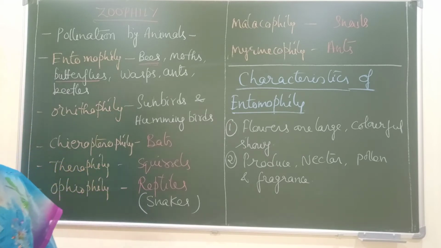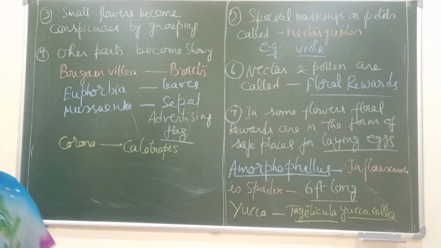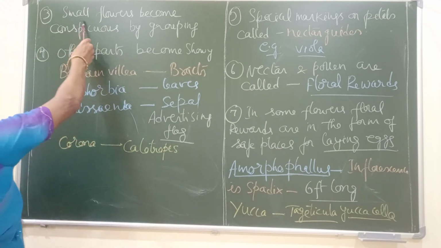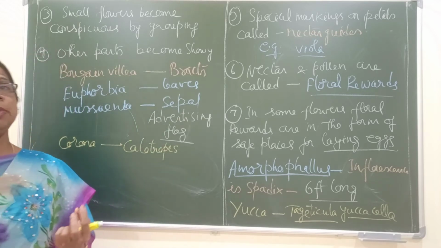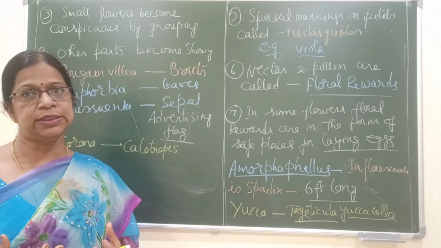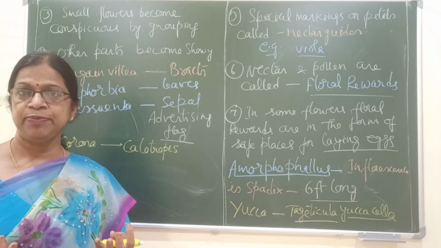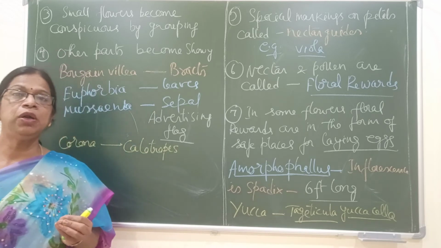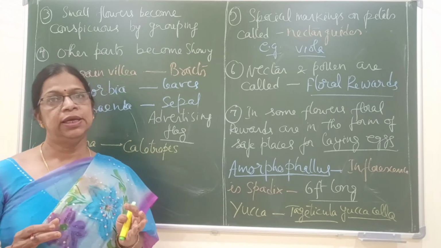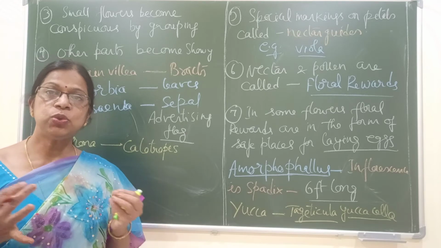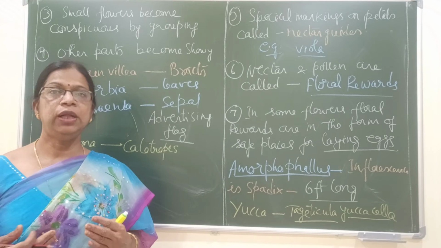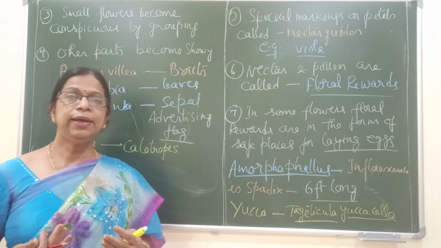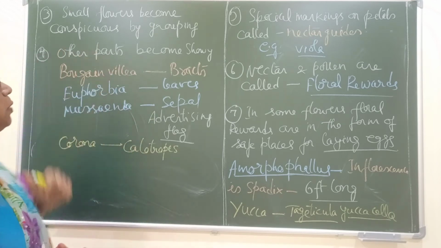Now let's look into the other characters. If small flowers are present, they become conspicuous by grouping. What is the meaning of becoming conspicuous? They form an inflorescence, for example, the head inflorescence. We know the head inflorescence has very small, highly reduced flowers called ray and disc florets. All these together form an inflorescence and make the flower more attractive. All these adaptations are seen to attract insects, so they become more conspicuous.